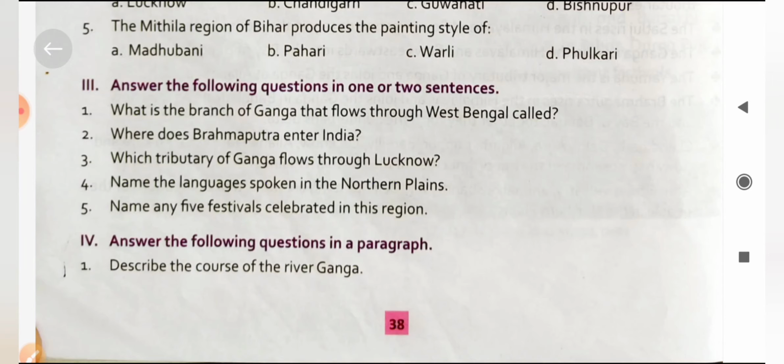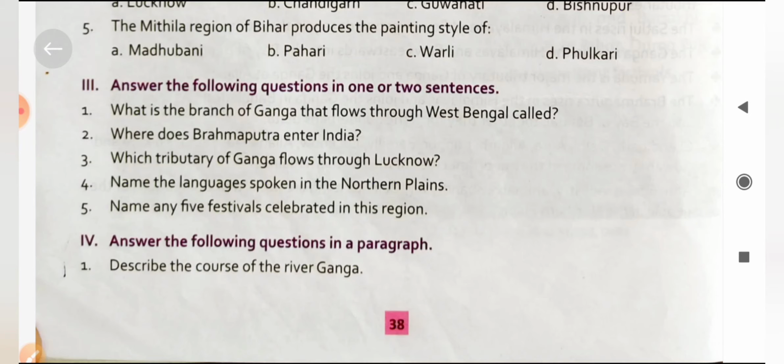Next question: describe the food habits of the people of the northern plains. People in the northern plains eat a wide variety of food. Wheat is the main cereal eaten in the northern and western parts of India, and in Bengal and Assam rice and fish are widely consumed.